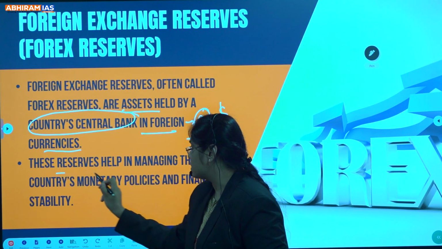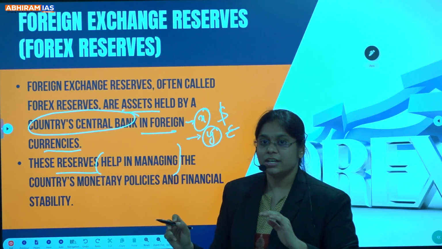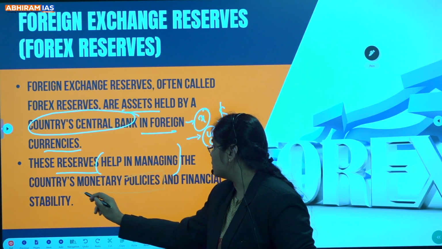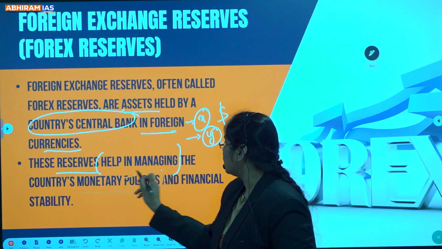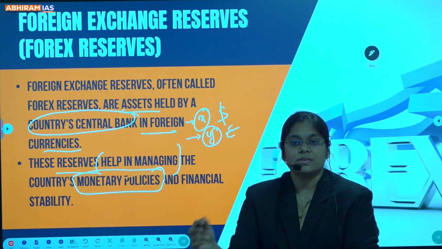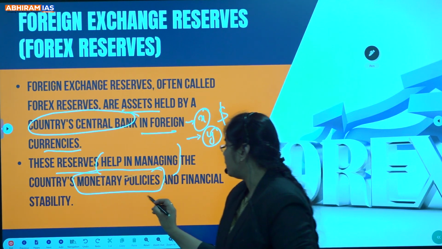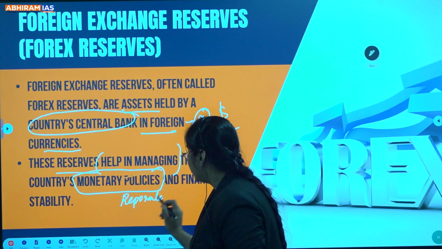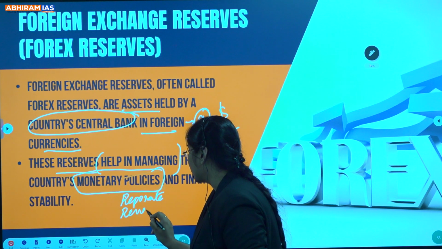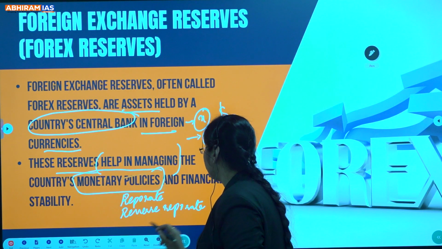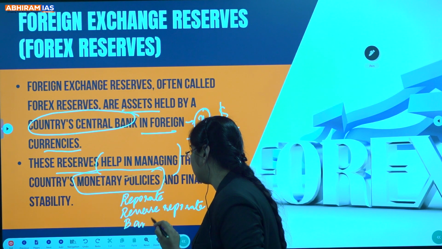Now, these reserves help in managing the country's monetary policies and also the financial stability. Now, what is this monetary policy? Policies taken by the Reserve Bank of India. For example, repo rate, reverse repo rate, bank rate, etc. Clear?